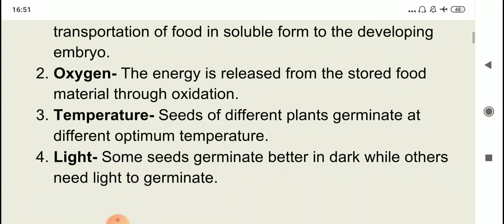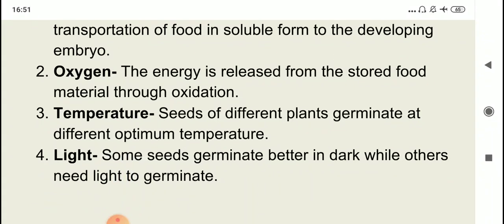Second important condition is oxygen. Now food is oxidized and only then energy is released. So we all know that oxygen is one such essential factor. This energy which will be released will be responsible for further cell division.